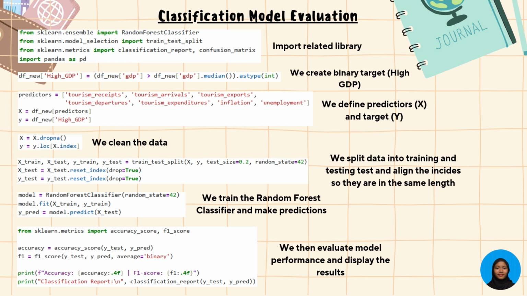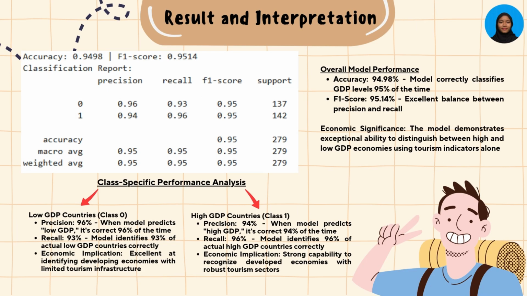So here are the steps that we use to evaluate the classification model. Now let's discuss the results and interpretation. The accuracy of 94.98% means that the model correctly classifies GDP levels 95% of the time. The F1 score of 95.14% indicates an excellent balance between precision and recall. The economic significance is that the model shows strong ability to distinguish between high and low GDP economies using tourism indicators alone.